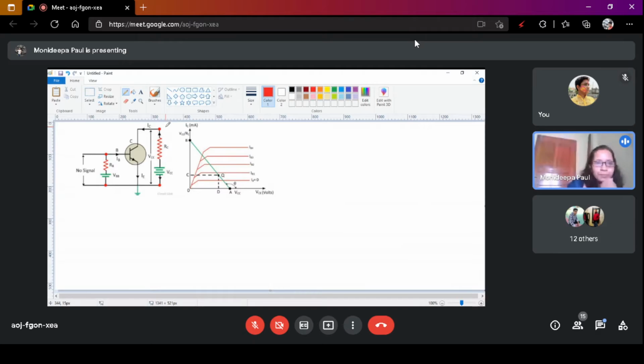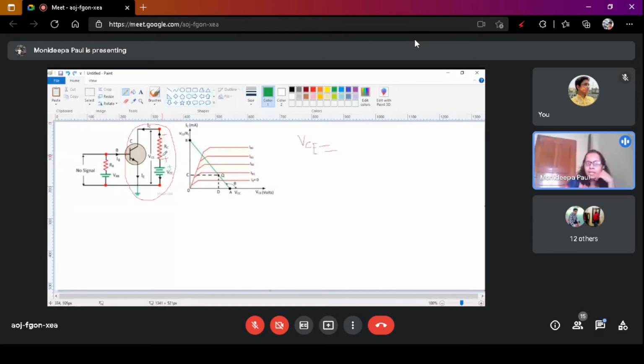You consider only this circuit. Here you see, this is the VCE. Current is flowing in this direction. This terminal is positive, this terminal is negative. And this is VCC, and this is positive, so the positive terminal is connected to the positive terminal.